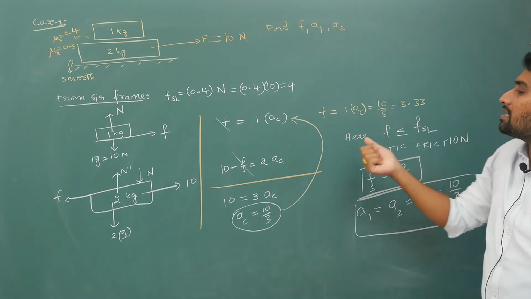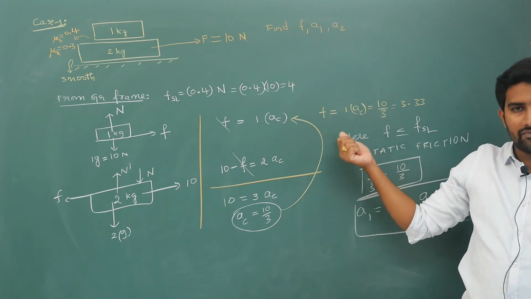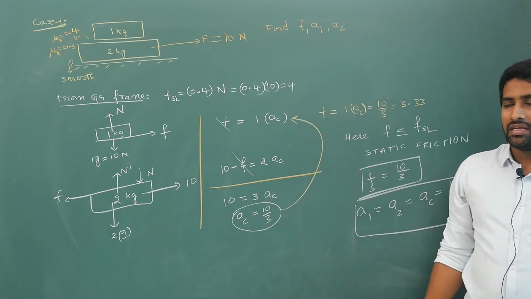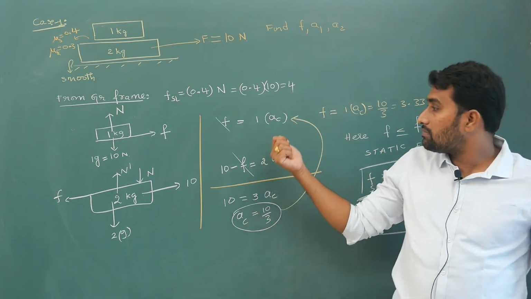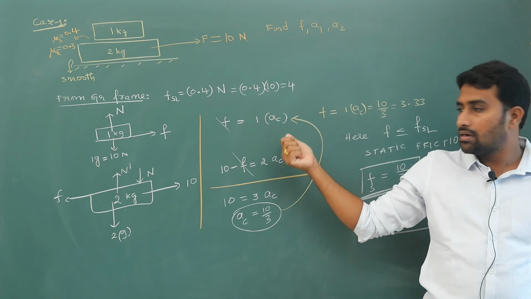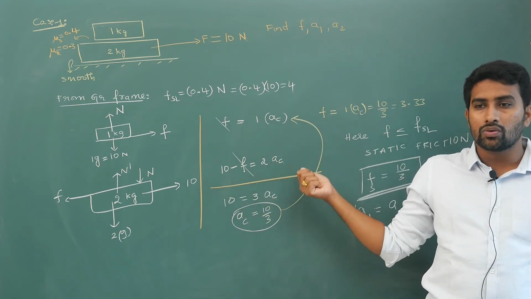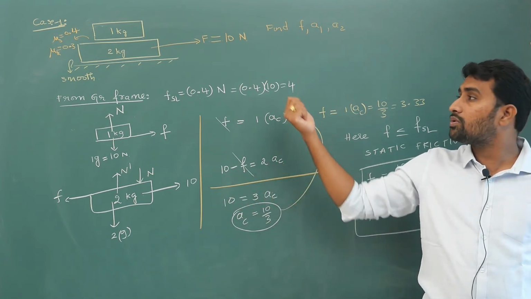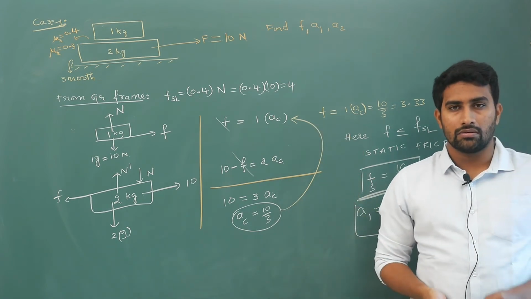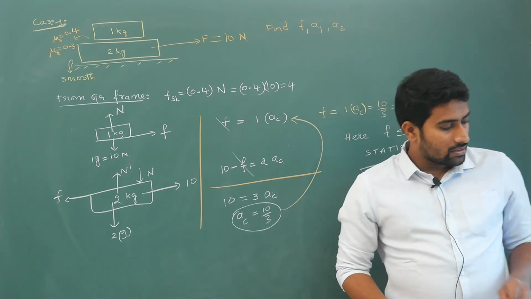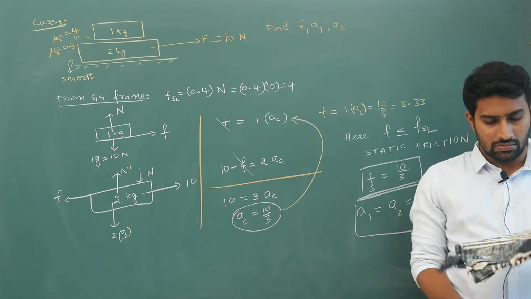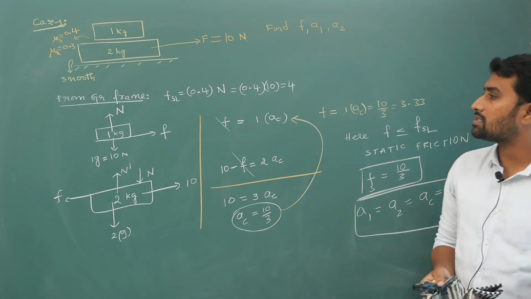Now in this step, if you are getting a value which is greater than limiting static friction, then kinetic friction will be there. What will you do? You will substitute Fk is equal to 1 times A1 and 10 minus Fk is equal to 2 times A2. Fk is mu k into normal reaction. That example I will give you, but first copy it down. Hope you have copied it down. Pause the video clip, copy this.